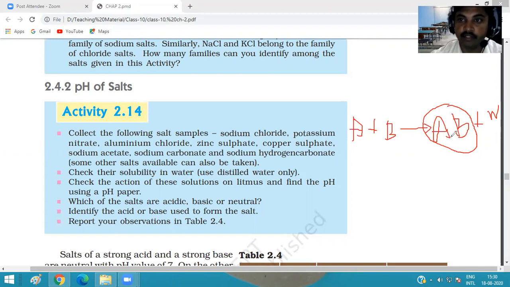Already we discussed that if the acid is strong and the base is weak, then the salt formed after the reaction of a strong acid and weak base is acidic in nature. On the other hand, if the acid is weak and the base is strong, then the salt formed shows basic nature. And in the condition where both acid and base are weak or both are strong, the salt formed shows neutral nature, neutral pH. We already discussed that part.